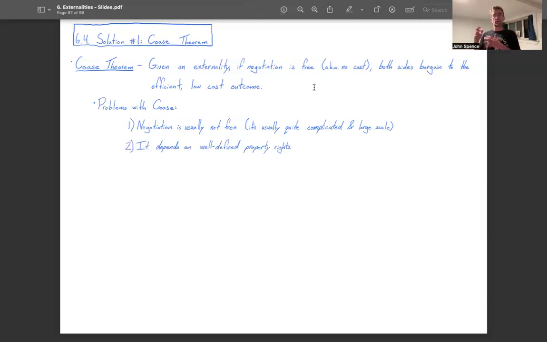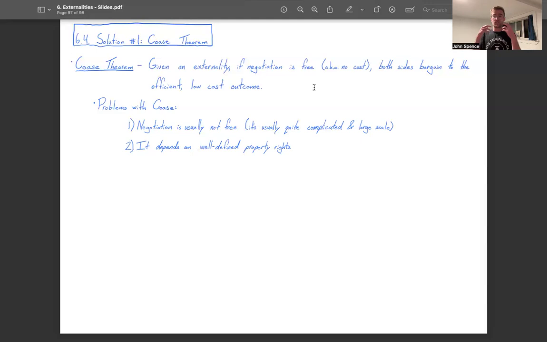If negotiation is free, if we have created that context somehow, the second problem that we have to overcome with Coase is that the Coase theorem depends on well-defined property rights. Think back to our example. There were two different scenarios and two different definitions of property rights. In the first scenario, the drivers had the right to drive their trucks, and in the second scenario, the farmers had the right to decide who drove past their farms.